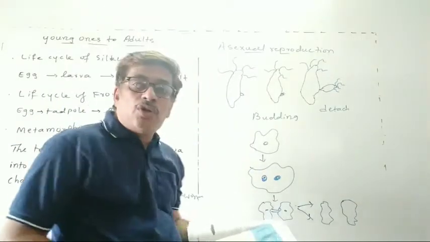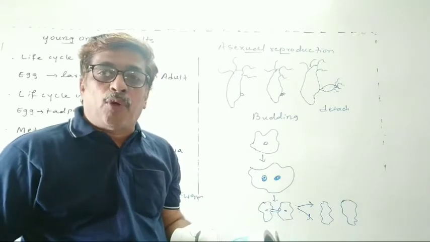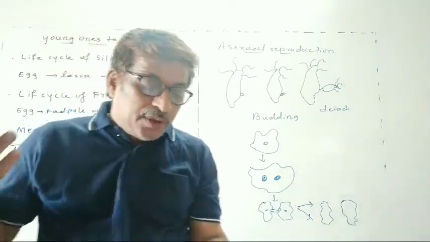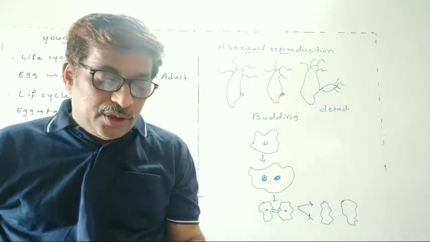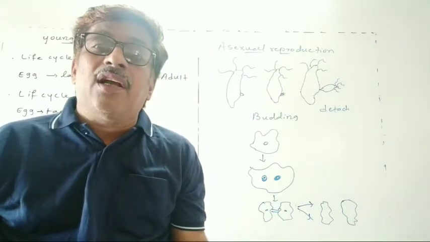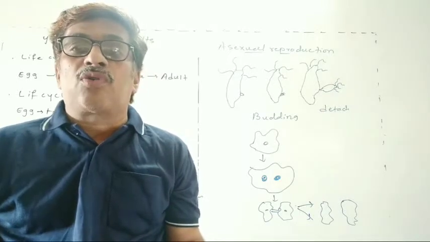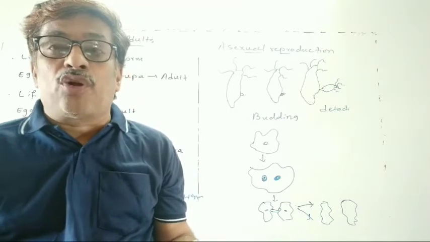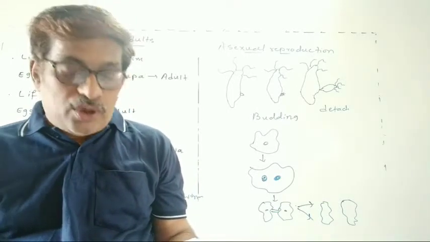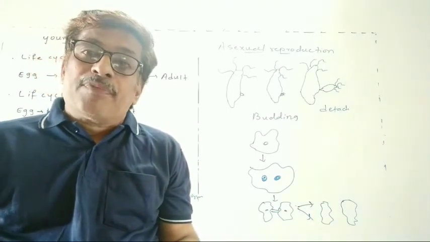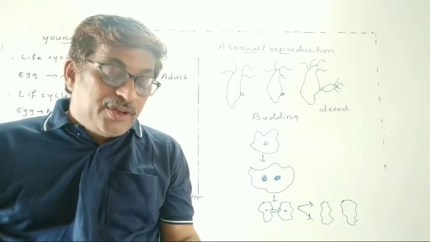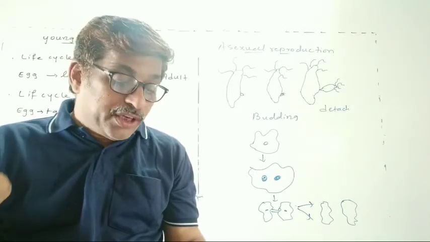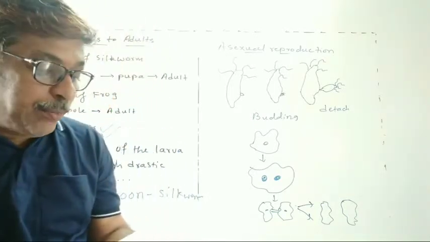Now, dear students, we will see asexual reproduction. So what do you mean by asexual reproduction? The type of reproduction in which only a single parent is involved. So that is called asexual reproduction. This is the definition of asexual reproduction. So dear students, see the definition: the type of reproduction in which only a single parent, not two parents, only the single parent is involved, is called asexual reproduction.